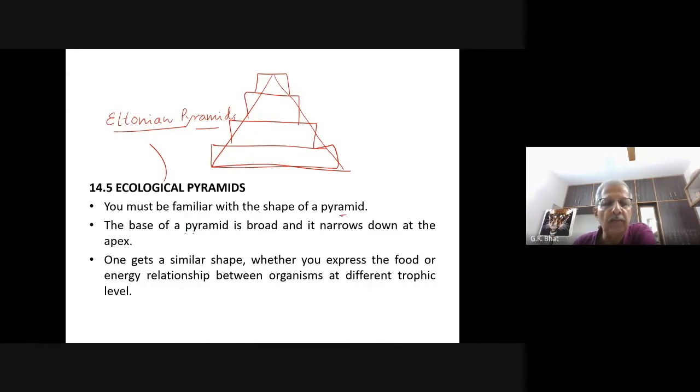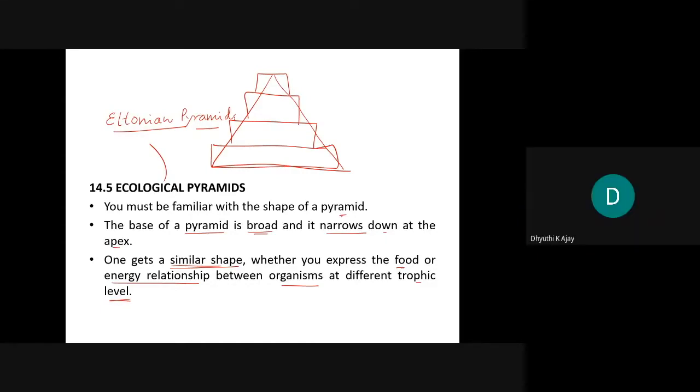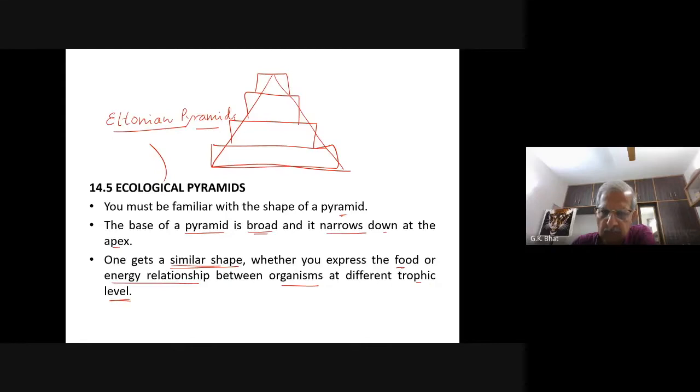The base of a pyramid is always broad and it narrows down at the apex. One gets a similar pyramid whether you express the food or energy relationship between organisms at different trophic levels. Understood? Namrata, is it clear? Yes, sir. Yes, sir. Vismita? Yes, sir.